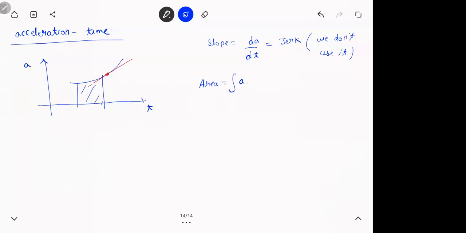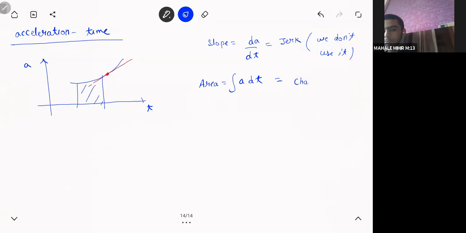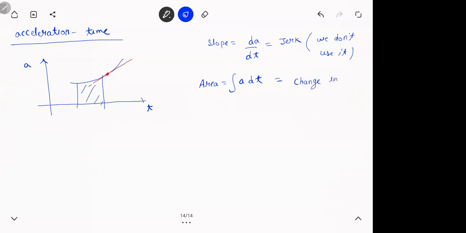Area is acceleration into time. What is acceleration into time? Important: it is change in velocity. Most people will say velocity. This I have seen even teachers making a mistake. When you ask them what is acceleration into time, most people will say velocity. It is acceleration into time, which is change in velocity. Got it? It is not velocity. That itself can be a question.